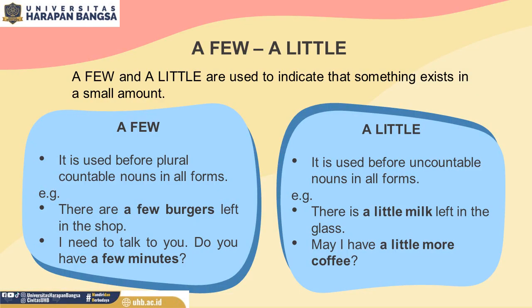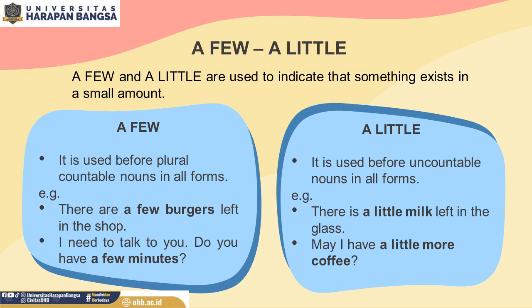A few and a little. A few and a little are used to indicate that something exists in a small amount. They are not indicating that something is in a large amount or unspecified amount, but they are indicating that something exists in a small amount. Look at the left side, a few. It is used before plural countable nouns in all forms. In all forms means that you can use the quantifier few in positive, negative, or question forms.